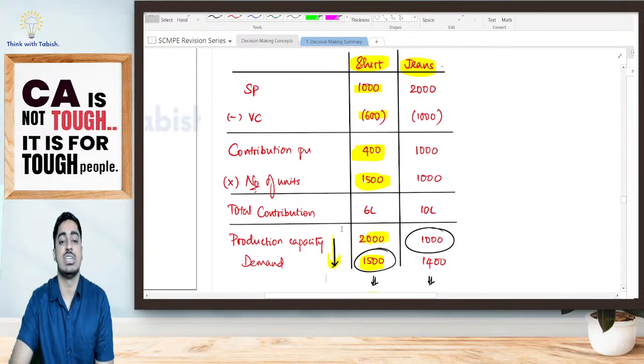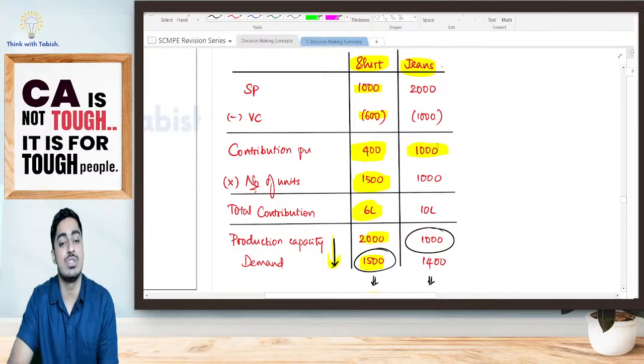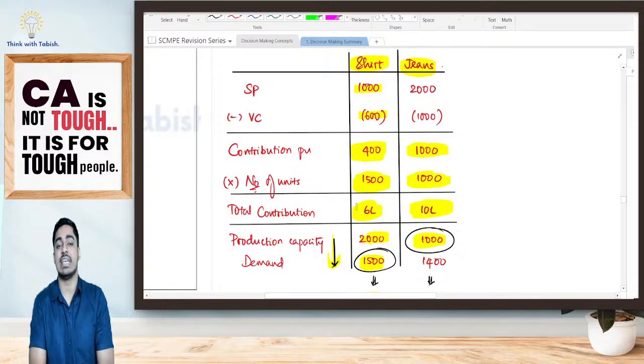Now in case of shirt, for every shirt I'll be getting a contribution of 400. I can sell 1500 shirts. That means I'll be getting a contribution of 6 lakh. In case of jeans, for every jeans I'll be getting a contribution of 1000 rupees. My production capacity is 1000 only, so I'll be in a position to sell 1000 jeans only. My contribution is 10 lakh.